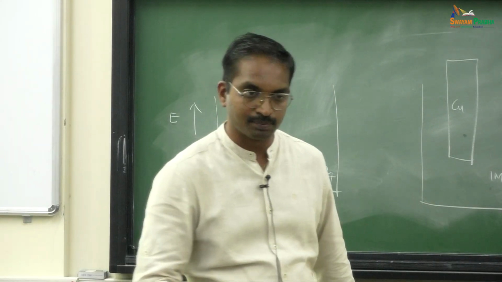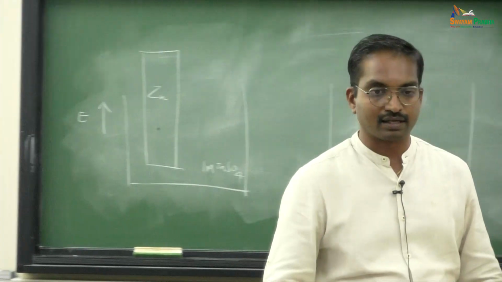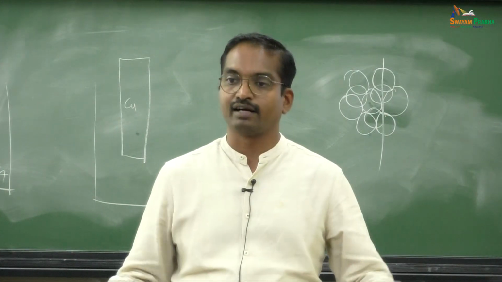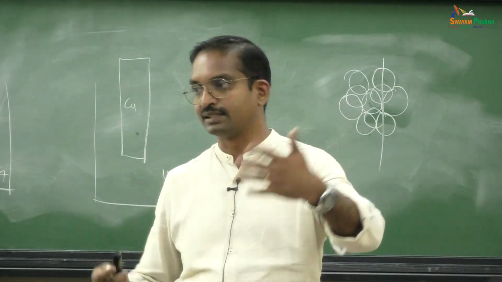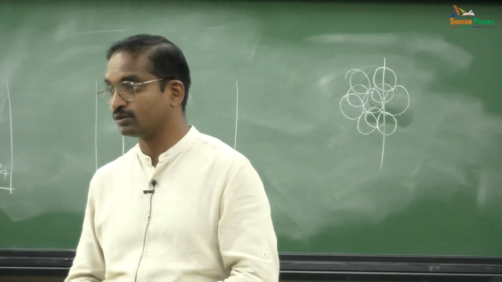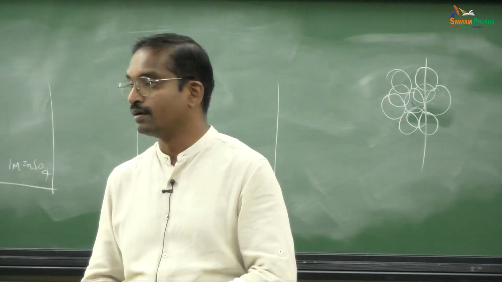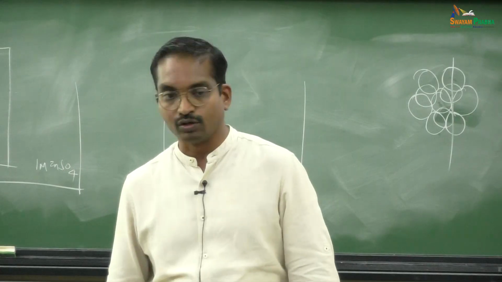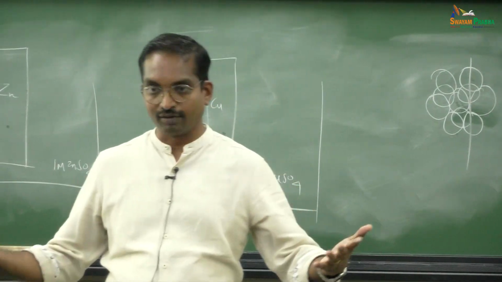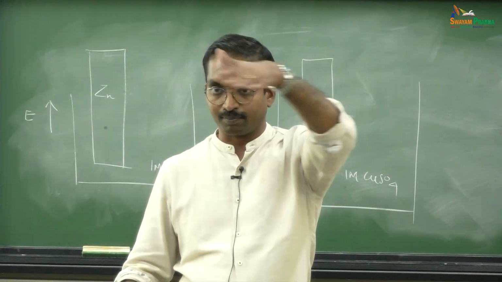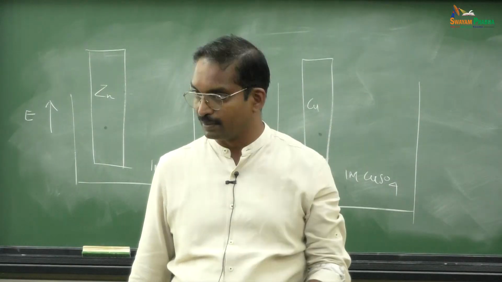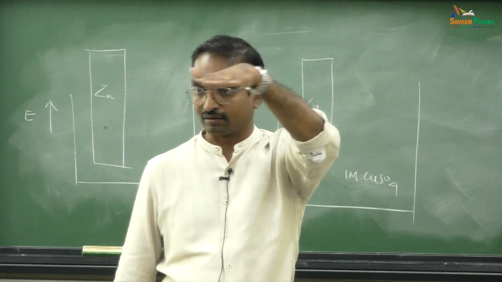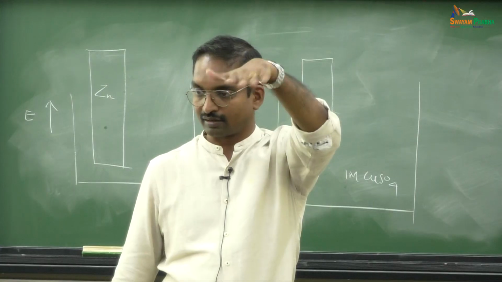We have a valence band and a conduction band. If it is a metal, mostly either the band will be half filled, or the valence band and conduction band may be overlapping, so that the resultant band becomes partly filled. The topmost point of that partly filled band is called the Fermi level. That is where the highest energy electron is living.